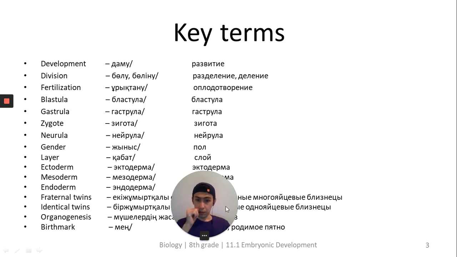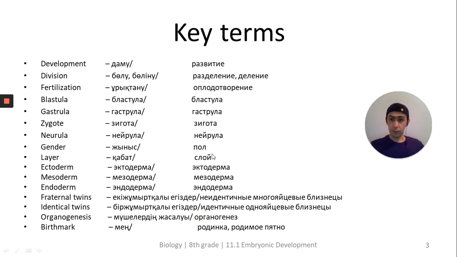So we will study a lot of new terms today. I think you should stop now and write down all those new words and memorize them.